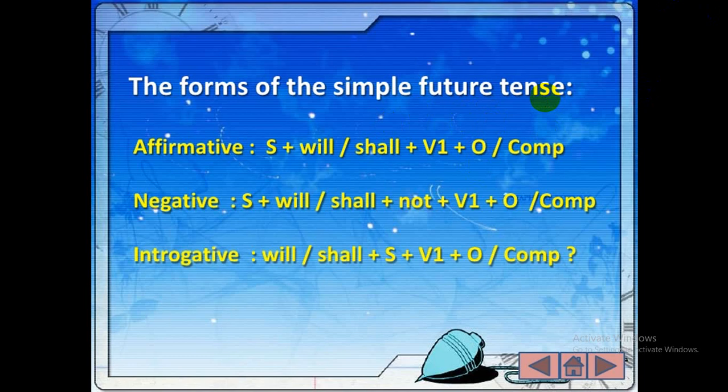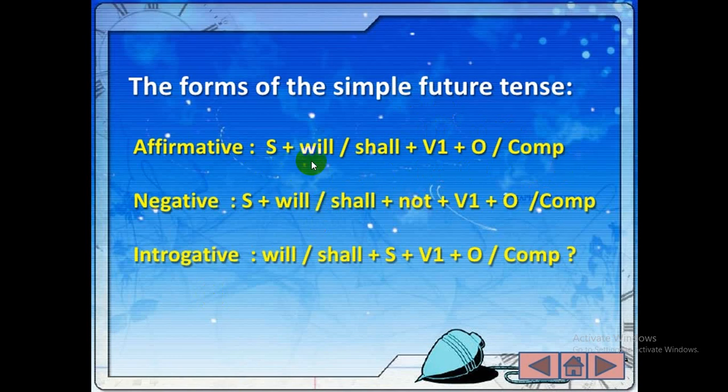If I say, I will go to the market, can I get the answer if I make a question with what? What will I go? Or what shall I go? Will I get an answer? No. So, where shall I go? I shall go to the market. So to the market, here, is the extension of the sentence. So here it can be an object, and here it can be an extension of the sentence.